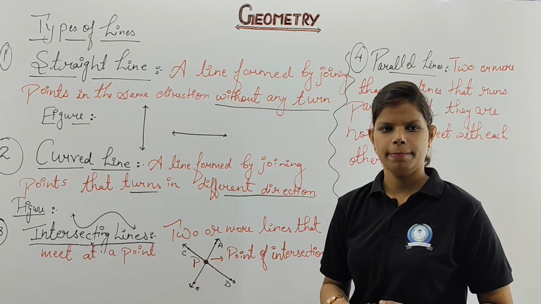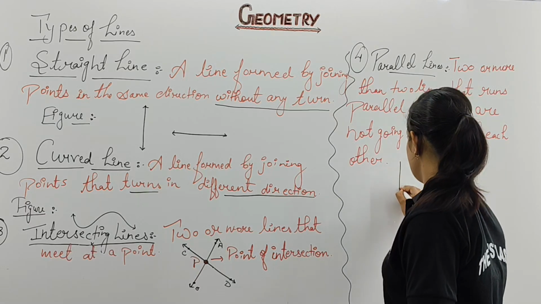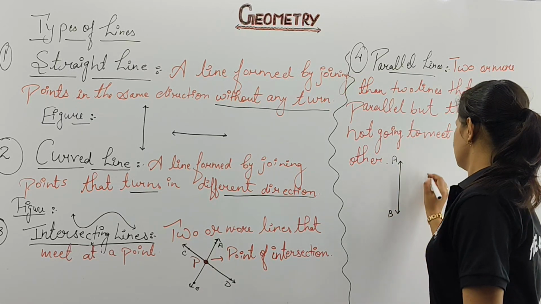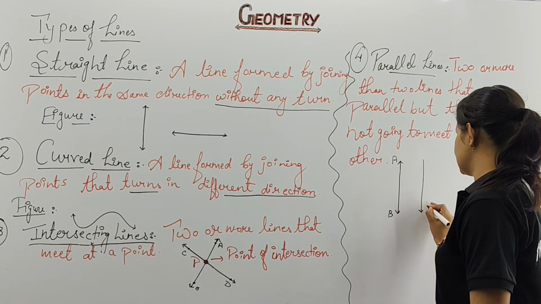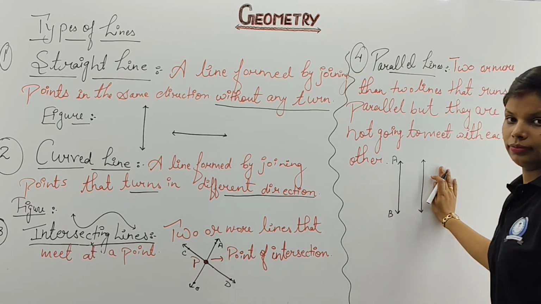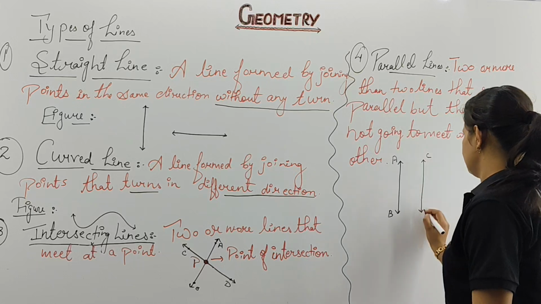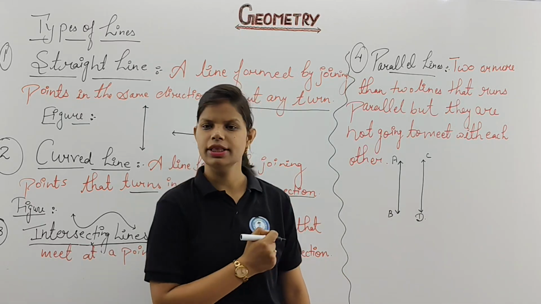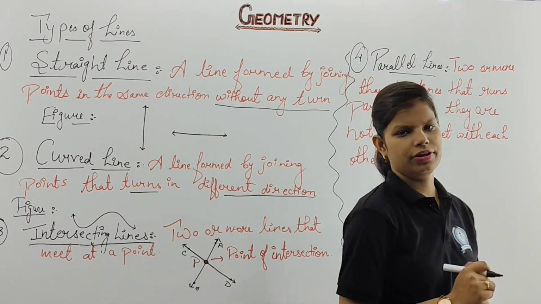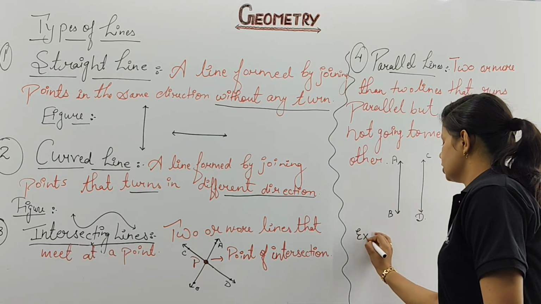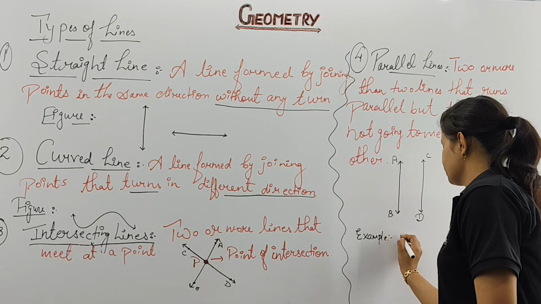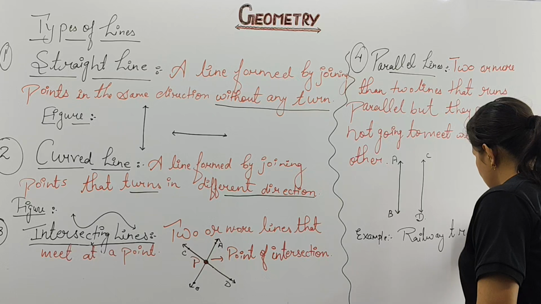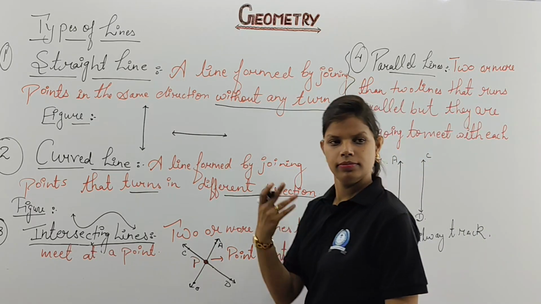The figure, you know it very well. The figure is like this one. This will be your line AB. This will be your line. I am saying line, I am not saying line segment. Please take a note of this also. Line. This will be your CD. Clear? They are not going to meet each other. That will be your example, or you can say figure. A general example is the railway track. Clear, no? That also gives an example of parallel lines.